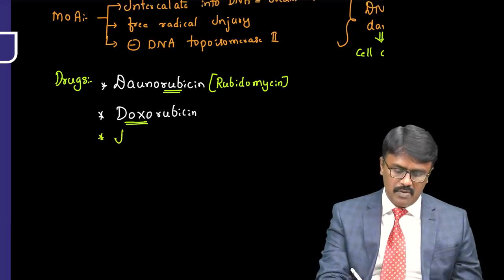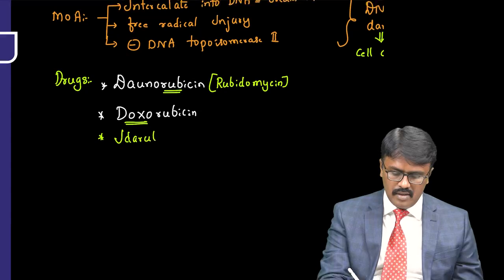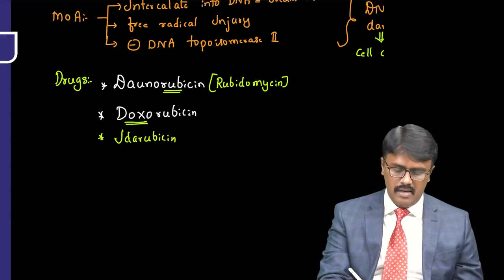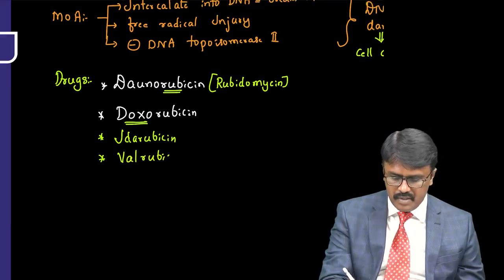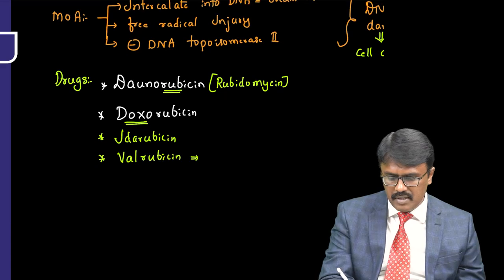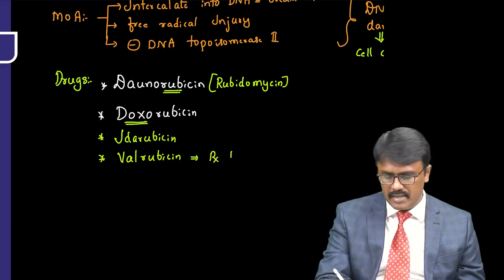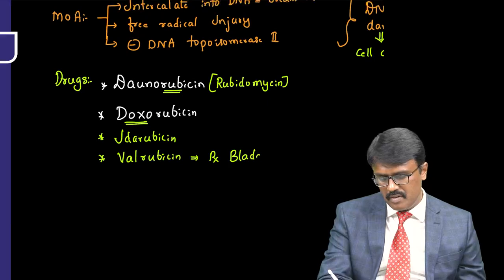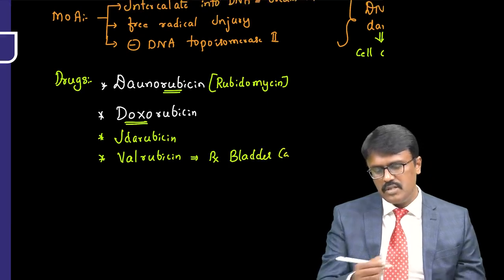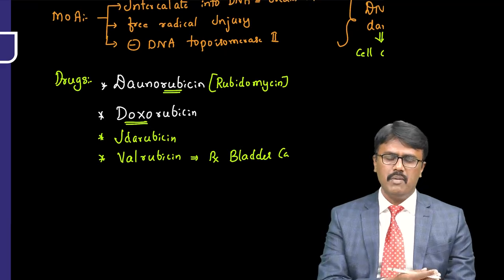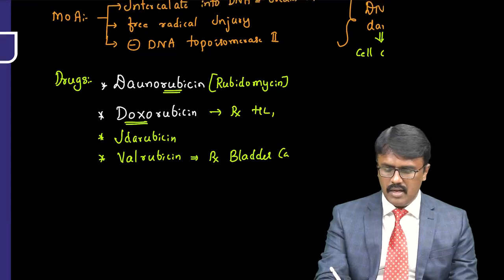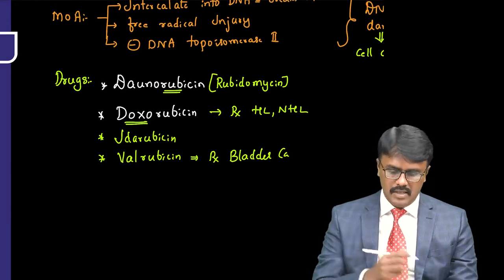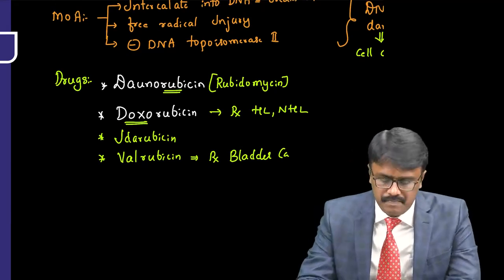Then we have idarubicin and valrubicin. The major use of valrubicin is in the management of bladder cancer. And do you know where to use doxorubicin? In lymphoma. Mainly it is used in the treatment of both Hodgkin's and non-Hodgkin's lymphoma. We use this drug. Okay, so they end with rubicins.